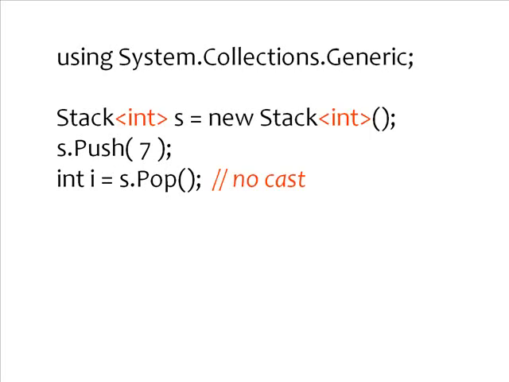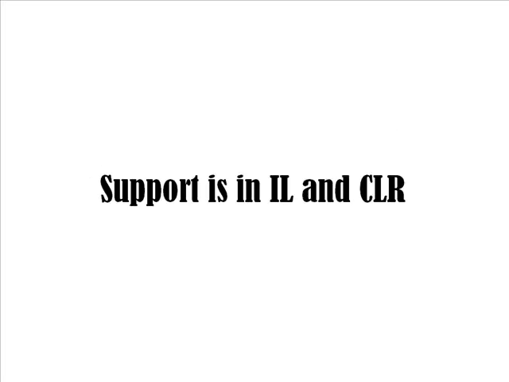With System.Collections.Generic, now I have a stack of some type T, and I'm specifying in this use that I want to have a stack of ints. And so you can see the syntax there. I use the angle brackets around the types that I'm specifying for this generic. And now when I push 7 on the stack and then pop it off, it knows that this is a stack of int, so there is no cast involved. So that's a little bit nicer syntactically, but there's more going on. Now, this is actually supported not just in the language, but in the IL and CLR. So generics are a feature that any managed language can take advantage of.